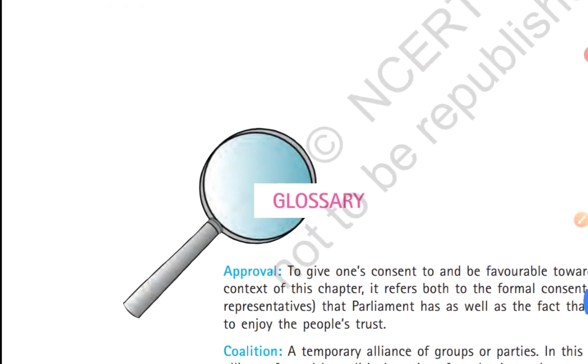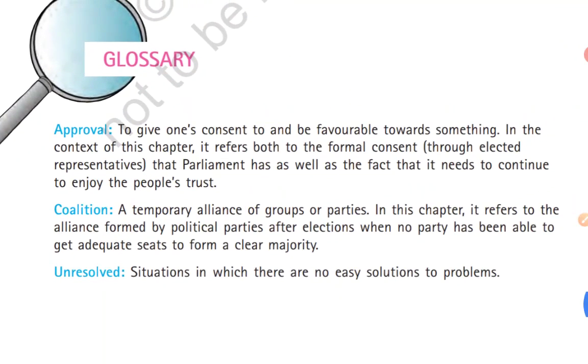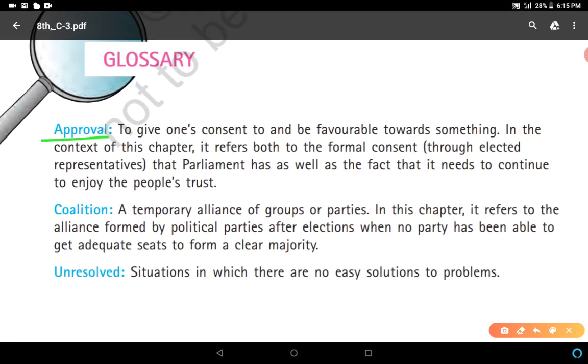Come to the next topic, glossary. Approval. What is approval? We have studied about approval: to give one's consent to and be favorable towards something. This is approval. Coalition, as we have talked about coalition, a temporary alliance of groups or parties, right? Coalition is the alliance which is formed by some political parties.